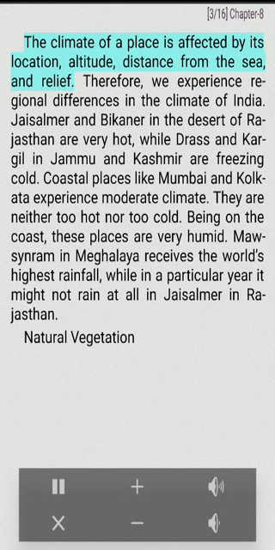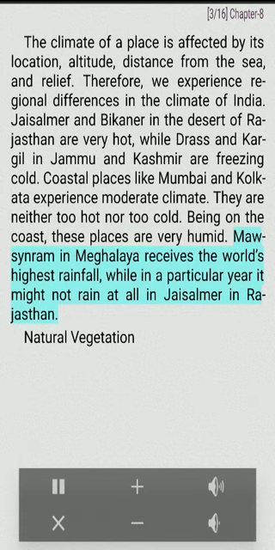The climate of a place is affected by its location, altitude, distance from the sea, and relief. Therefore, we experience regional differences in the climate of India. Jaisalmer and Bikaner in the desert of Rajasthan are very hot, while Dras and Kargil in Jammu and Kashmir are freezing cold. Coastal places experience moderate climate. They are neither too hot nor too cold. Being on the coast, these places are very humid.